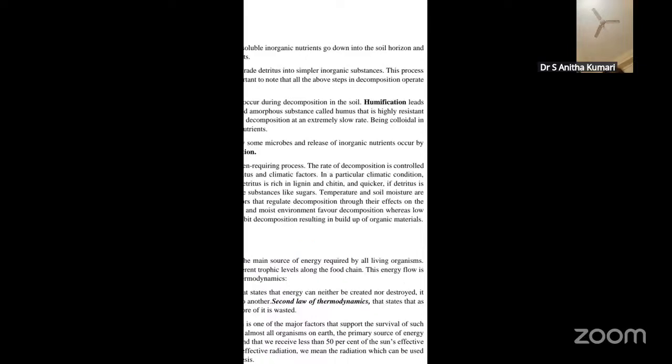Now, humification and mineralization also occur during the decomposition in the soil. Humification leads to accumulation of a dark colored amorphous substance called humus, that is highly resistant to microbial action, and it undergoes decomposition very slowly. So what do we mean by humification? It is nothing but accumulation of a dark colored amorphous substance. During decomposition, the substances formed get accumulated in the form of a dark colored amorphous substance, which is called humus.